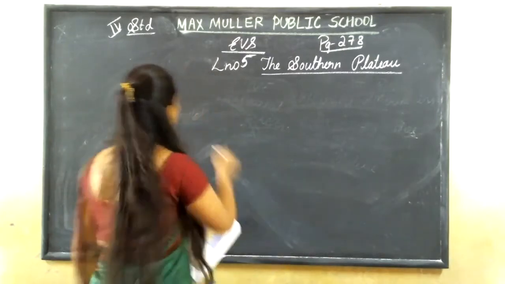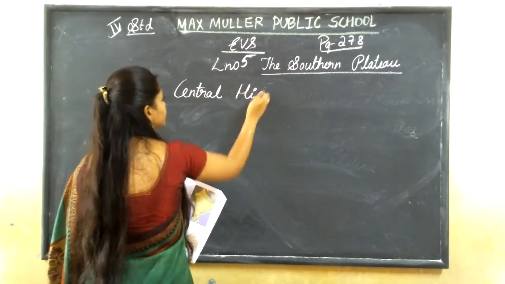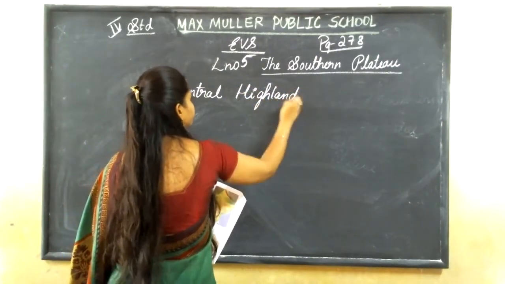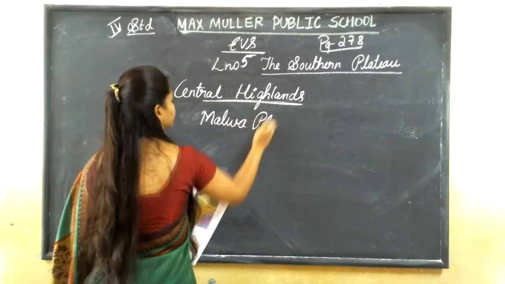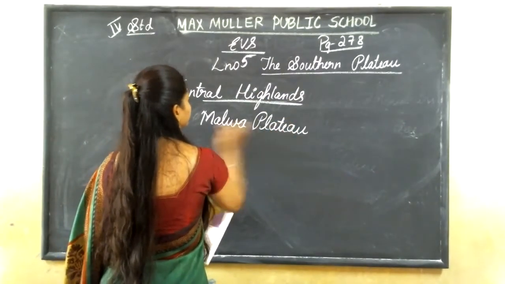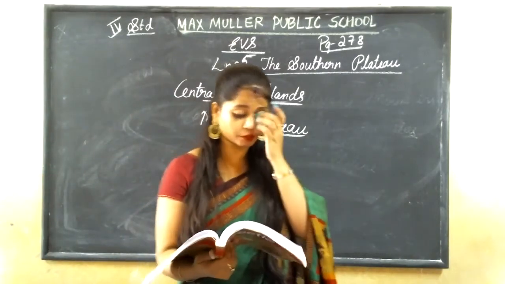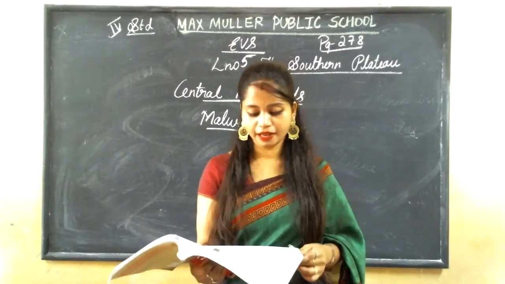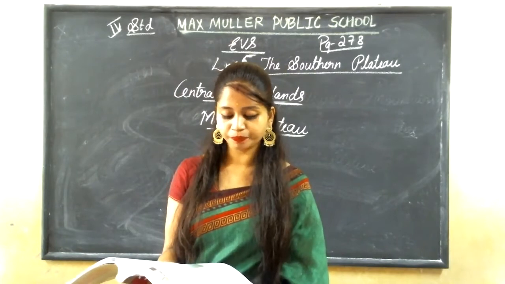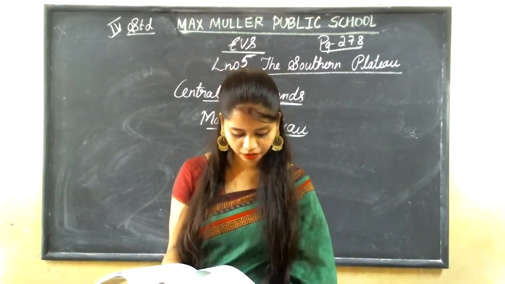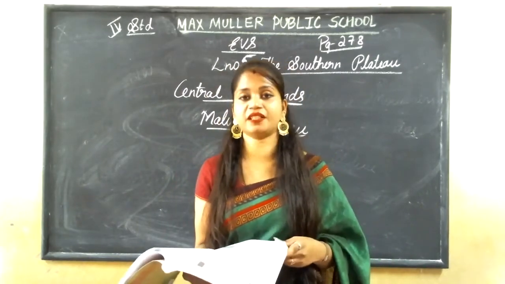Now it is Central Highlands. This Central Highlands is also called the Malwa Plateau, right? The Central Highlands lie above River Narmada, spread around the Aravalli Hills in the northwest, the Vindhya Range in the north, the Chota Nagpur Plateau in the east, and the Satpura Range in the south.